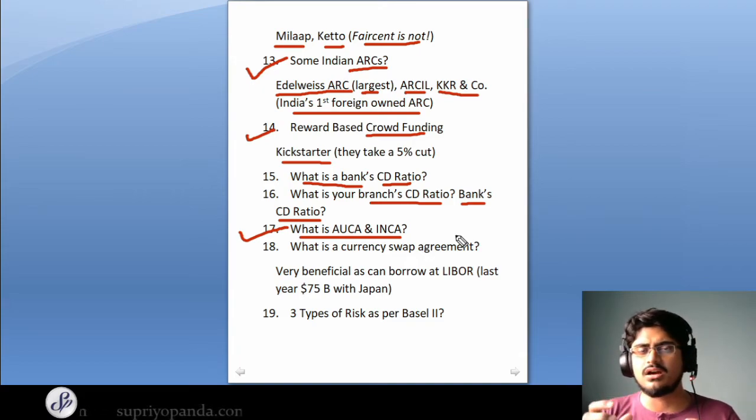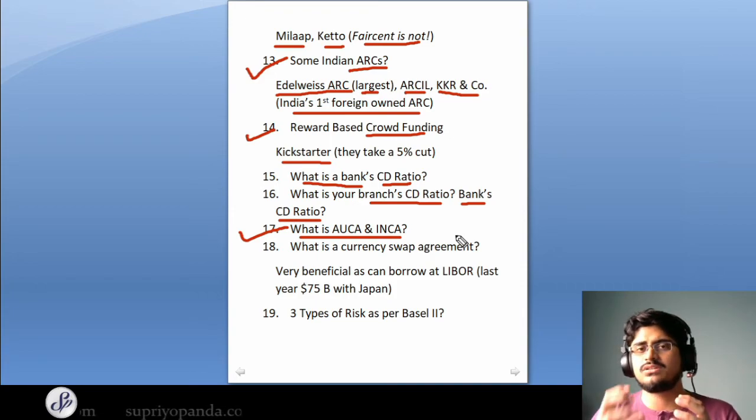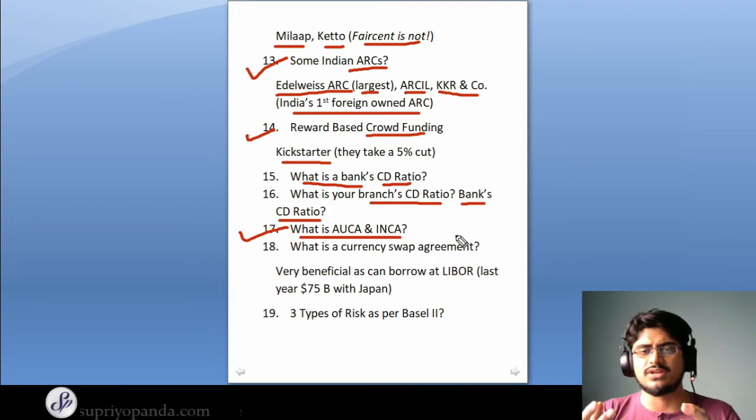And INCA is basically the interest not collected account. Now what happens is when a loan goes bad, the interest that is charged on that loan, you cannot usually recover it, right? Because the principal itself you are unable to recover. So what you do is that the interest that has been charged to this account, you can debit that account and credit it into an INCA account. So in that INCA account, all this unrecoverable interest is put down. So it's just another accounting strategy, and this is mainly the main difference between these two.